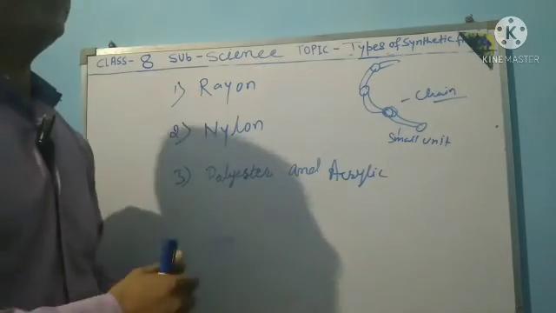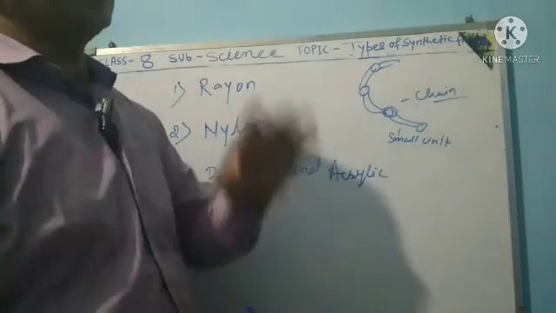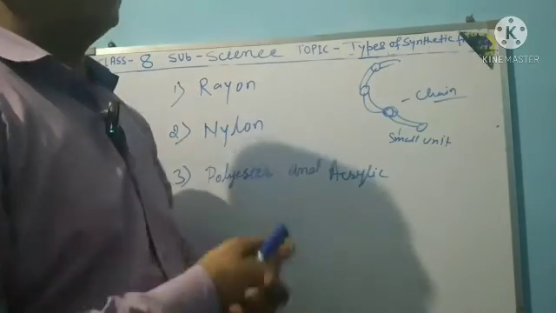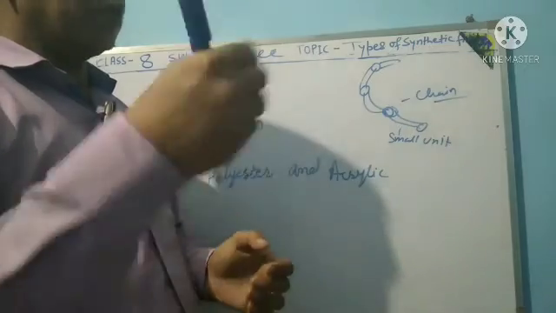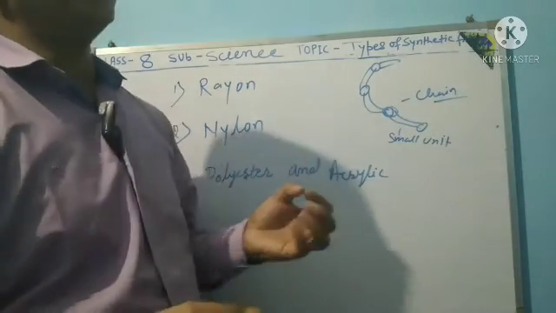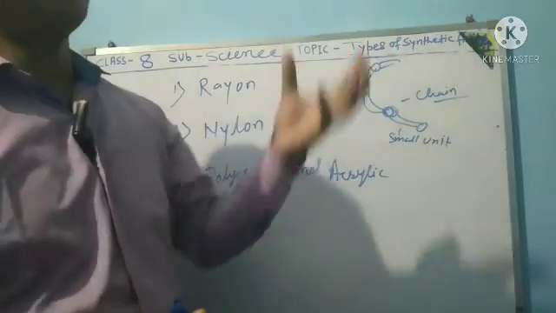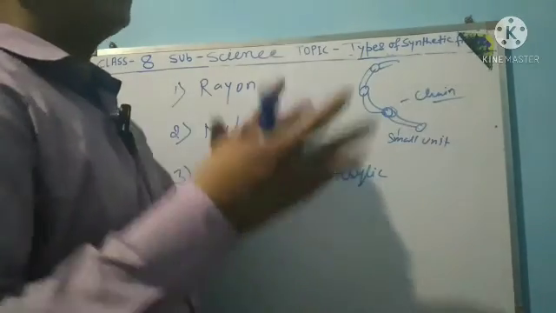In previous classes we studied how silk is obtained from the silkworm. The cocoon forms silk thread, which is a natural source.